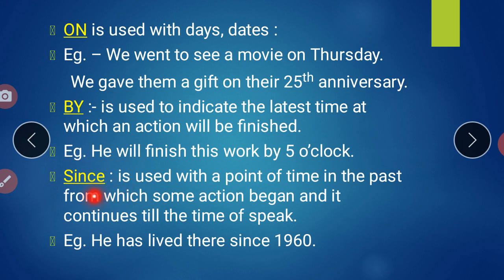Now next is what? It is since. Since is used with a point of time in the past from which some actions began and it continues till the time of speaking. That means since 1960 the period was going on with this much of struggle. So he has lived there since 1960, यानी तब से वो यहाँ रह रहे थे, from that particular beginning till now. So for that particular situation we have to apply since. Clear?